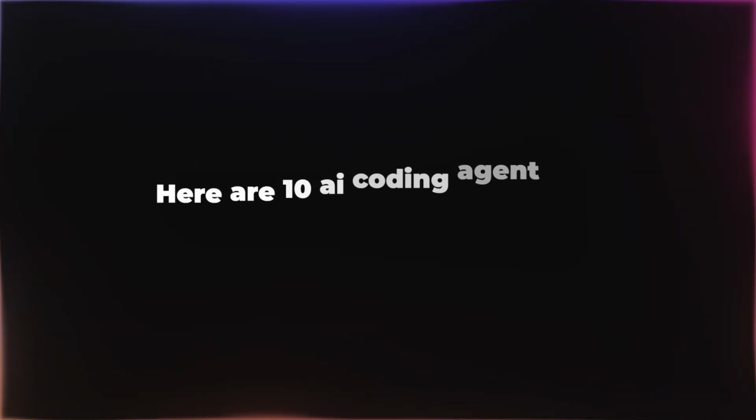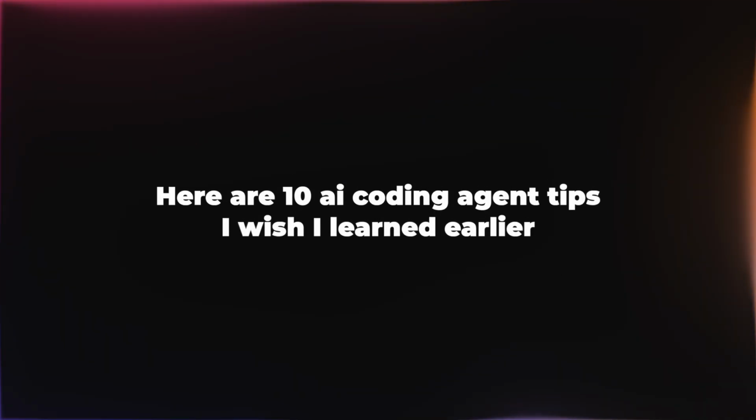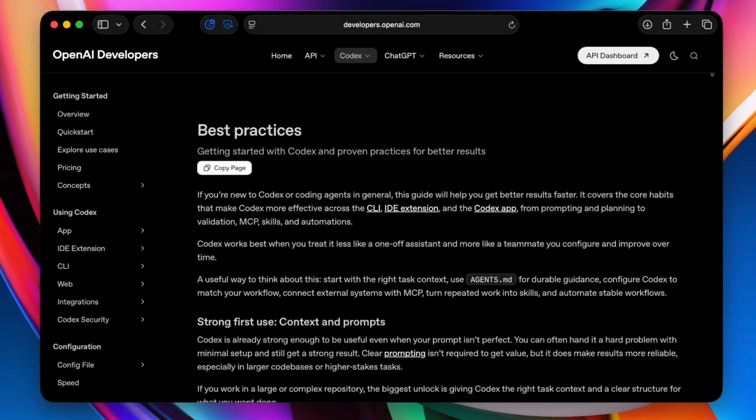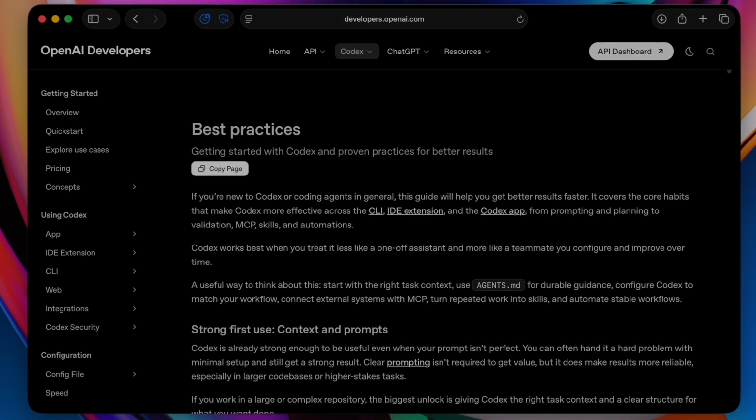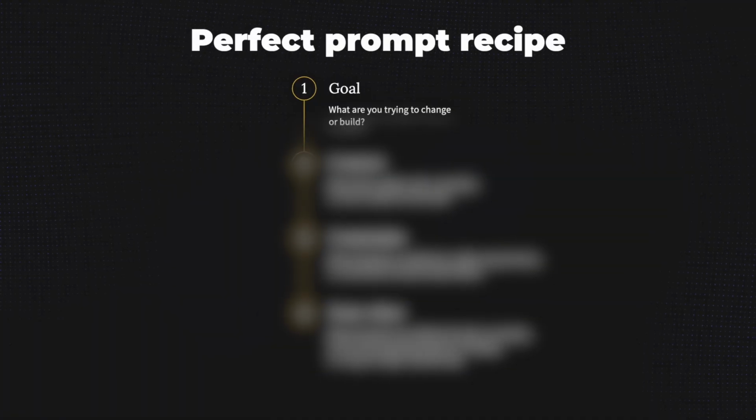Here are 10 AI coding agent tips I wish I learned earlier. The first one is to prompt properly. According to the OpenAI Codex best practices, you should include these 4 things if you want the perfect result.